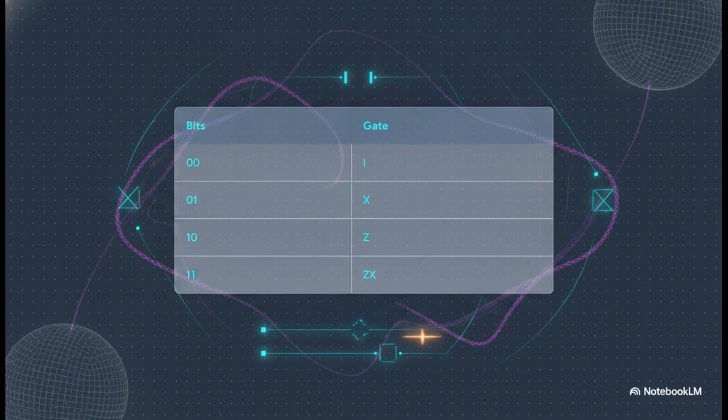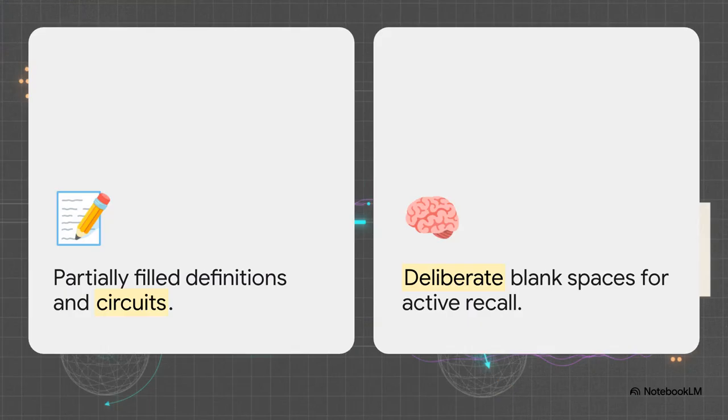It's wild, right? The sheer depth of what we've covered today requires a very specific kind of study habit. I mean, I could give you a finished cheat sheet, but just copying someone else's notes is a weak way to learn. Notice the deliberate blank spaces we've left here. They're the things doing the real work. If you're preparing for an exam, build this matrix yourself. Fill in the postulates, the Bloch sphere angles, the no-cloning proof. If you hit a blank spot you can't fill, that gap is exactly the spot you need to rewatch. Compressing the material yourself is what actually cements it in your brain.